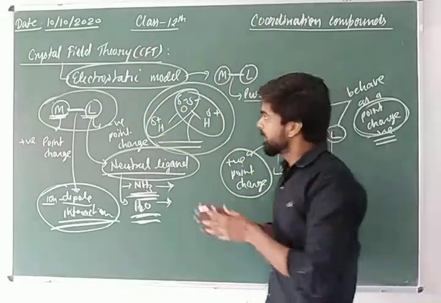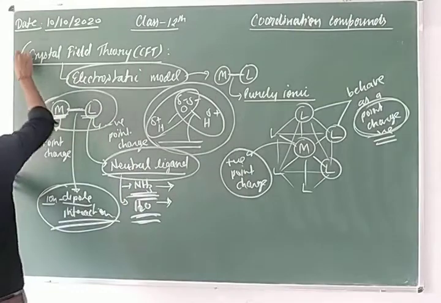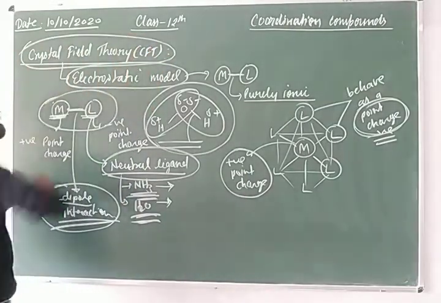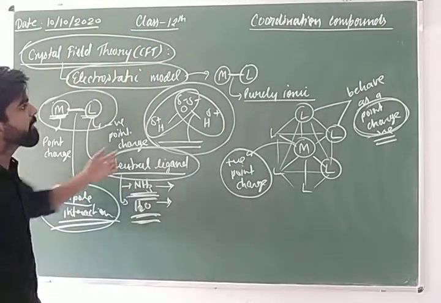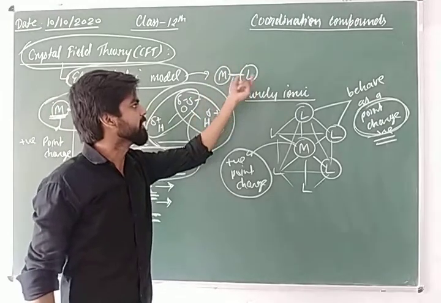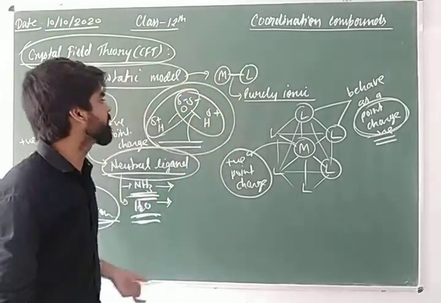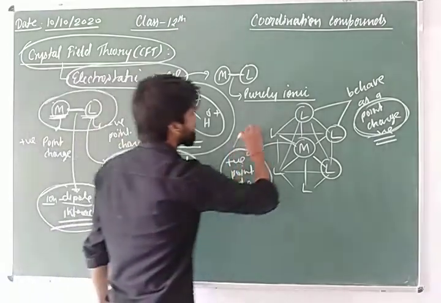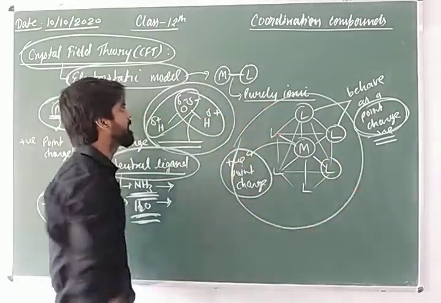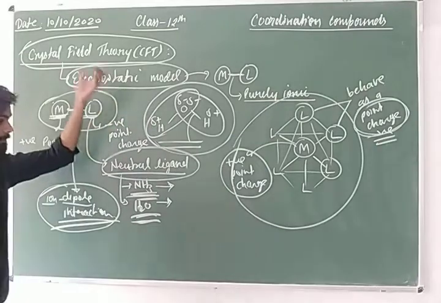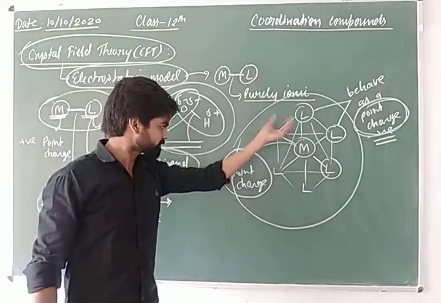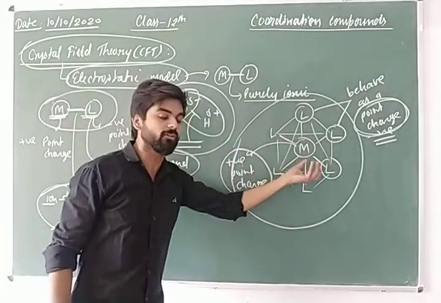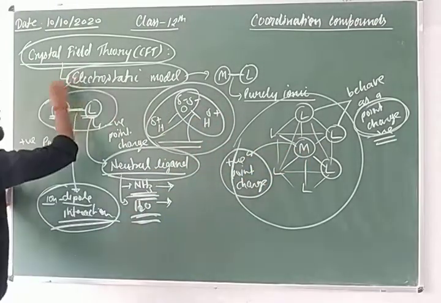So crystal field theory tells us that the interaction between the metal and the ligand is purely ionic, and that's why any geometry of a complex represents the electrostatic model.